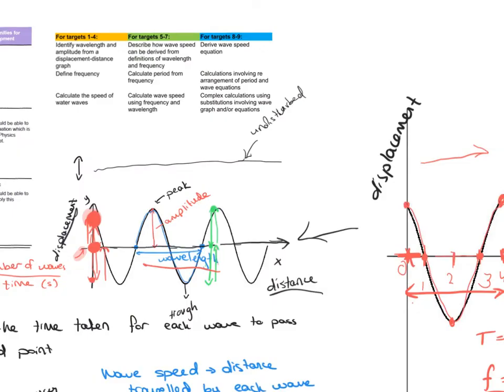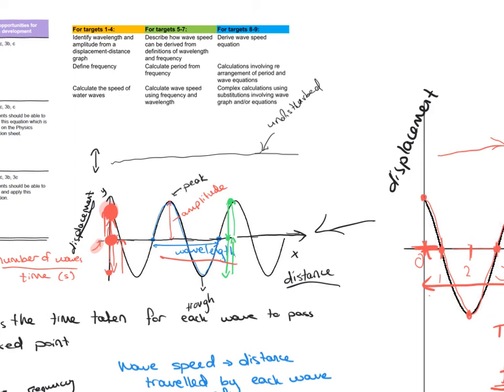Before I move on to some exam questions, I thought we'll go through the target points that you need to make sure that you're aware of. So for targets 1 to 4, you should be able to identify wavelength and amplitude from a displacement distance graph, define frequency, calculate the speed of water waves. If you want to get higher grades, so 5 to 7, then you should be able to describe how wave speed can be derived from the definition of wavelength and frequency. And for grade 8 to 9, you need to be able to derive the wave speed equation.